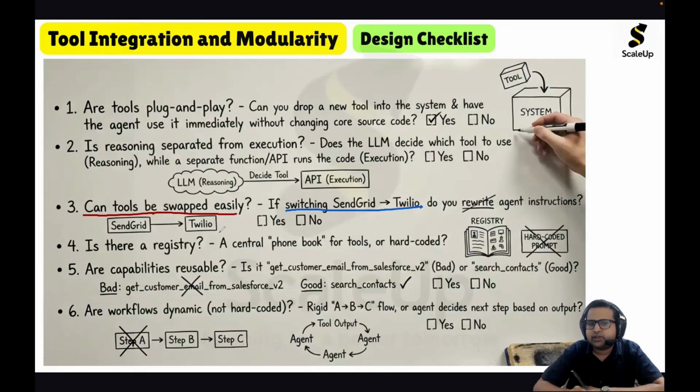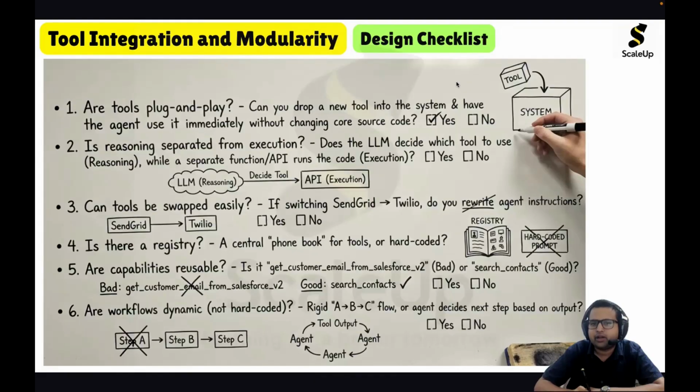And when we are swapping, do we have to rewrite the agent logic? Tools should be swappable, meaning we should be able to very easily swap the tools without even touching the core logic of the agentic AI system. So we should build tools which are swappable.